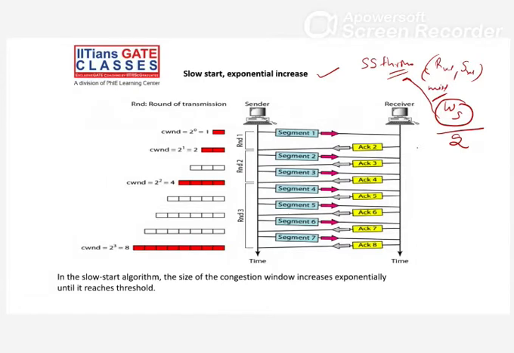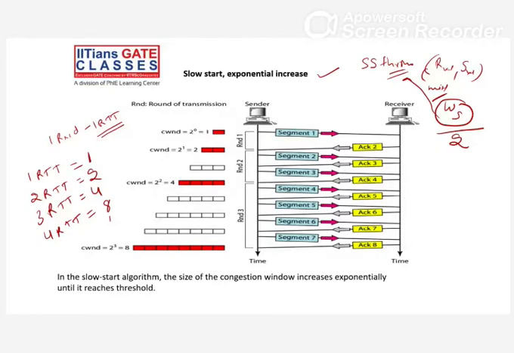And how do we increase exponentially the number of segments we can send in one round? One round means one RTT, round trip time. Now in one RTT, we will send one segment first of all. Then in the second RTT, we will send 2 segments. Then in the third RTT, we will send 4 segments. Similarly, in the fourth round, 8 segments, like this, up to the threshold.